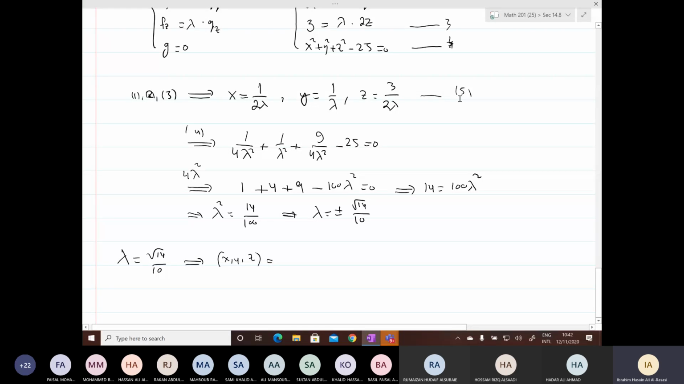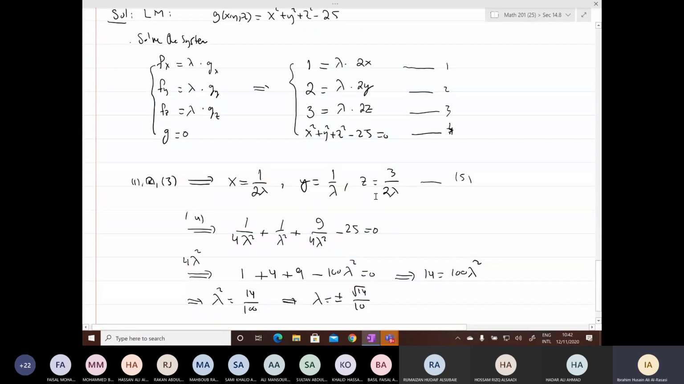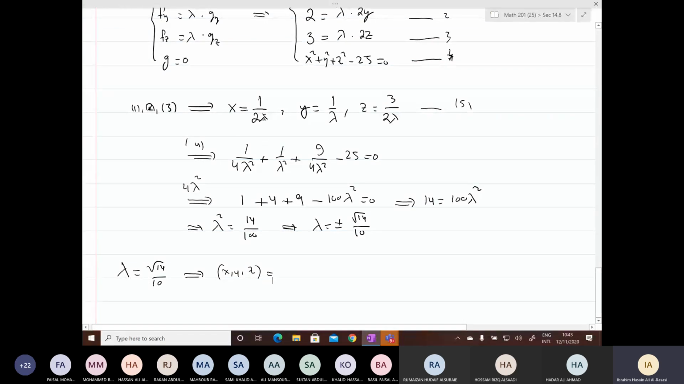These 3 equations, what I call 5, come from 1, 2, and 3. So either you substitute here or substitute in 1, 2, and 3. They are the same. Let me substitute in 5 because when you substitute lambda, I get x, y, z directly. When you substitute in 5, you get 5 over root 14, 10 over root 14, and 15 over root 14.